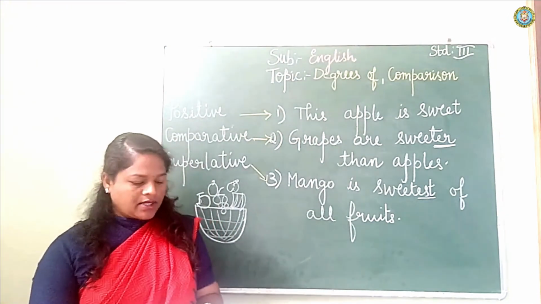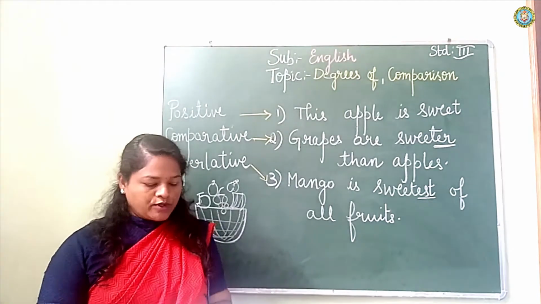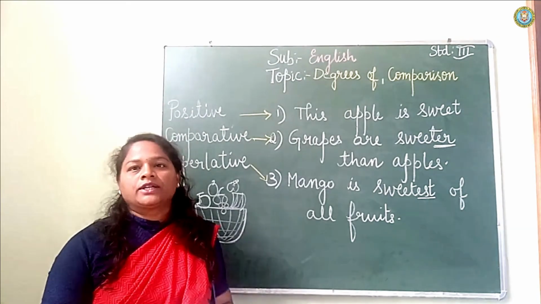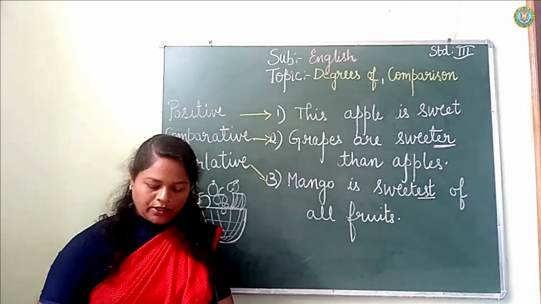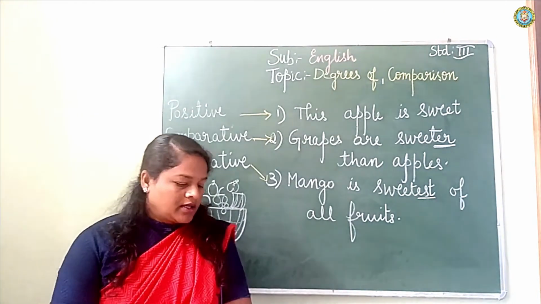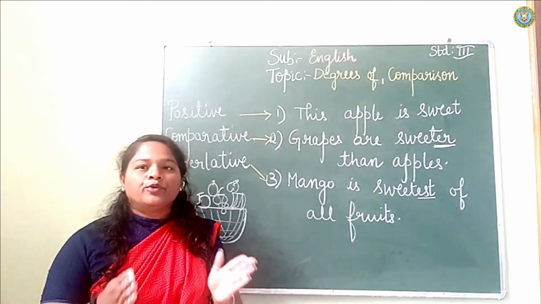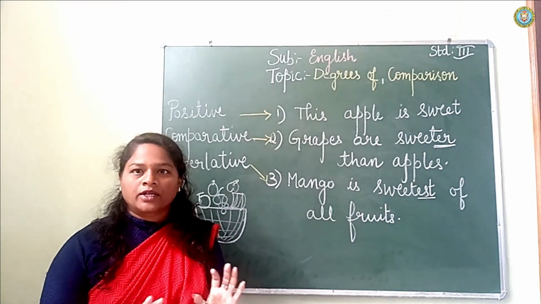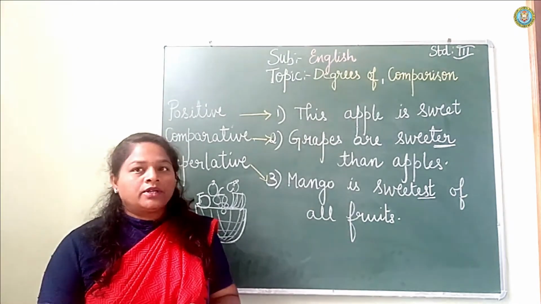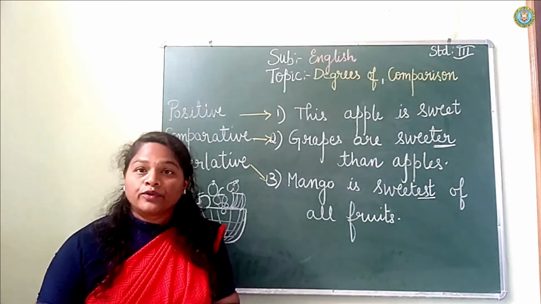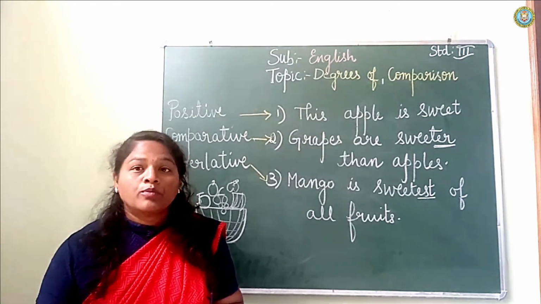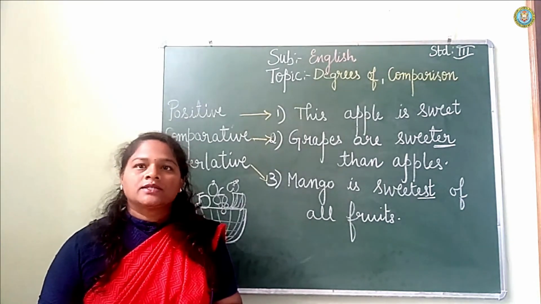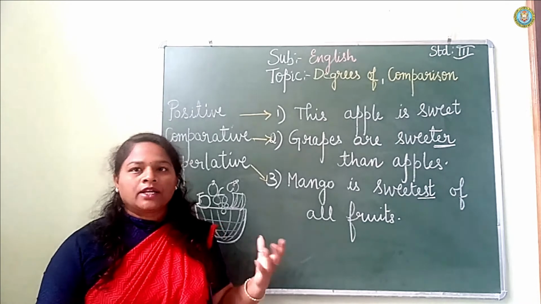Some words are there, in such cases we use more to form a comparative degree and most to form a superlative degree. So beautiful is one example for positive degree. Here we are not comparing. For comparative degree we use more beautiful, and for superlative degree we use most beautiful. This is what the degree of comparison is.